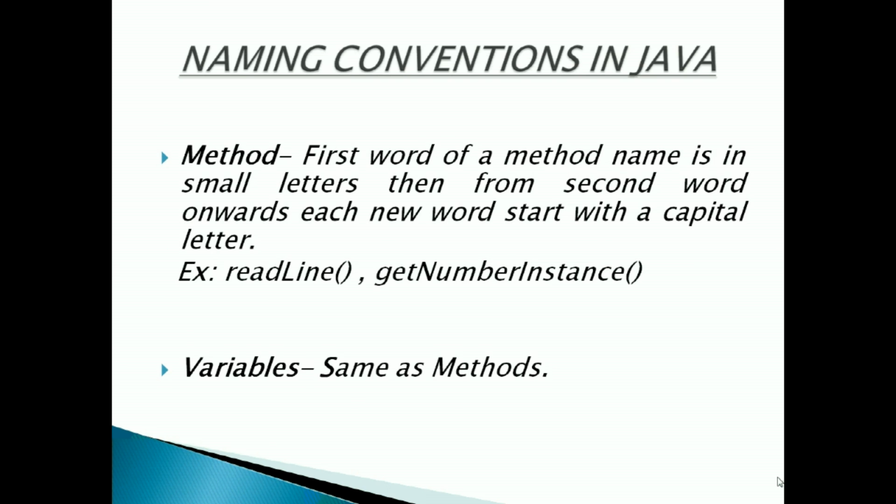Next is variables. The naming convention for a variable name is the same as that for methods. For example, employeeName. Here Name starts with capital N.